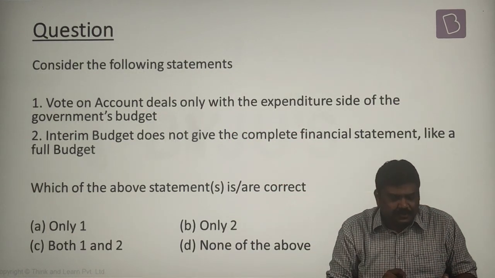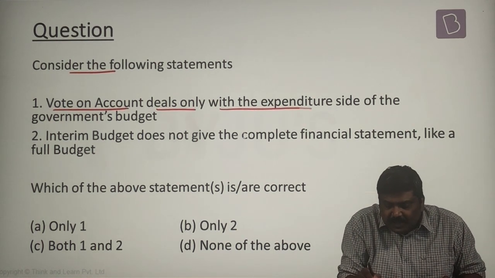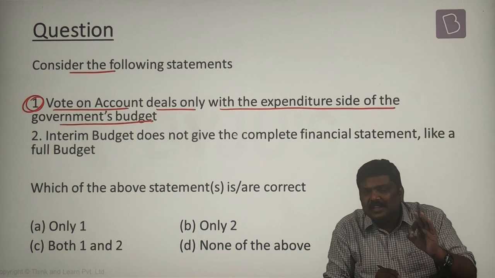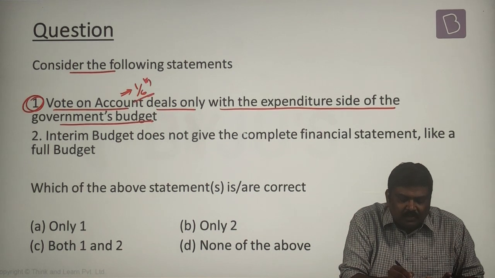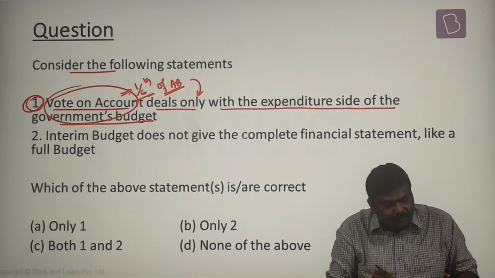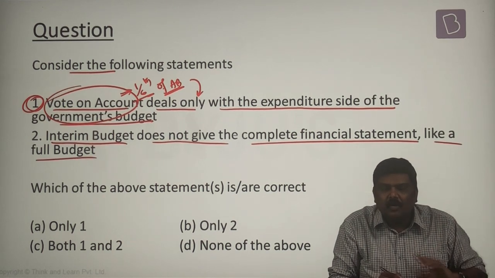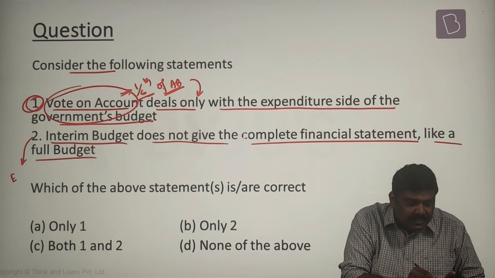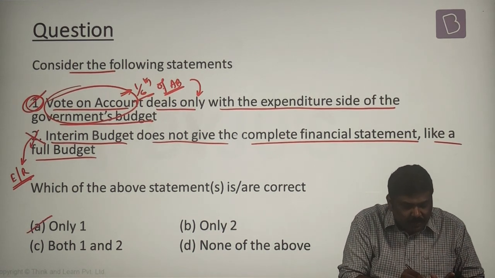Let's look at some of the important questions. 1. Consider the following statements. Vote on account deals only with the expenditure side of the government's budget. We have discussed this particular concept. Yes, vote on account deals with the expenditure side. And vote on account basically is what? Earlier, 1/6 of the value of the appropriation bill was allowed to be withdrawn by the government as a form of a vote on account. Interim budget does not give the complete financial statement like a full budget. We already have seen the concept of an interim budget. In case of interim budget, it provides the expenditure side as well as the receipt side. So the second statement is wrong, the first statement is true. Right option will be option A.